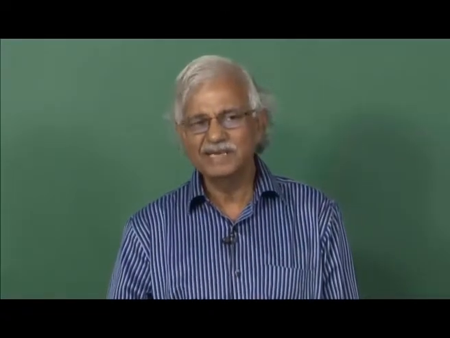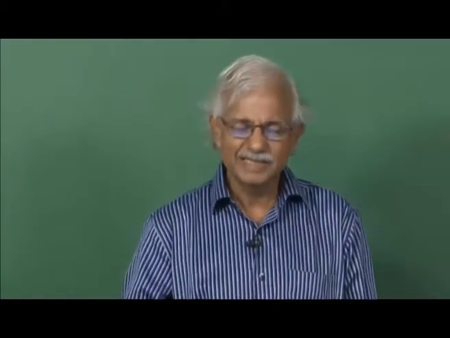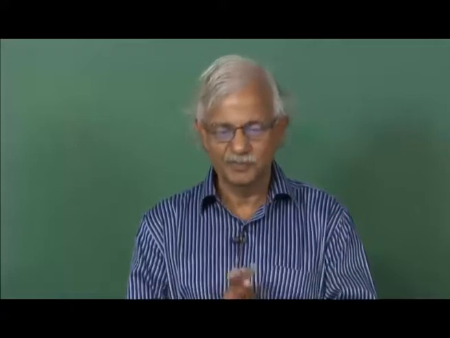In addition to AM, GM, HM and median, there is one more measure of central tendency. It is called mode. Mode means the most frequent value. If this blue distribution shows the frequency distribution of a variable, then the point of peak, this value of x for which frequency is maximum, is called the mode. In other words, the most frequent value present in the data set is the mode.